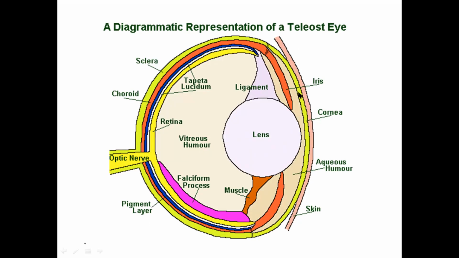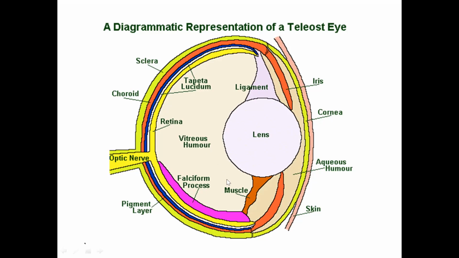After the cornea, there is the aqueous humor, which gives the watery appearance to the eye. Then there is an iris, and then the ligament. This is the lens, which is attached with the ligament and the muscle, and these muscles or ligament help in the movement of the lens.